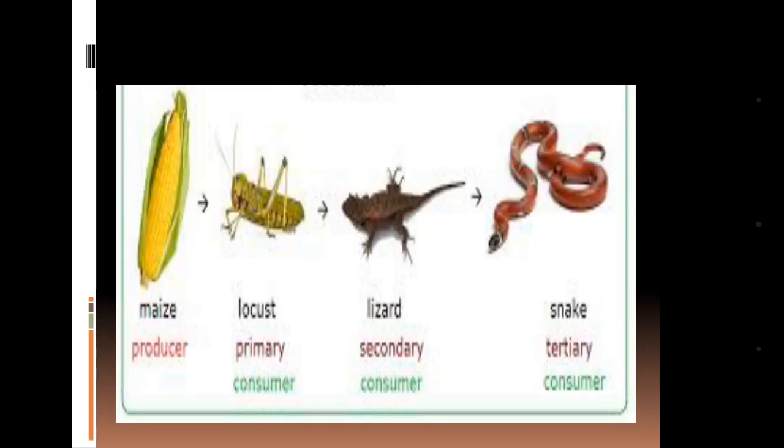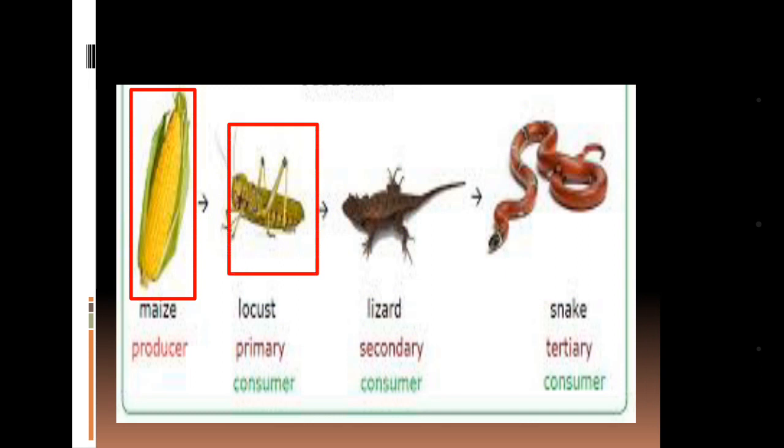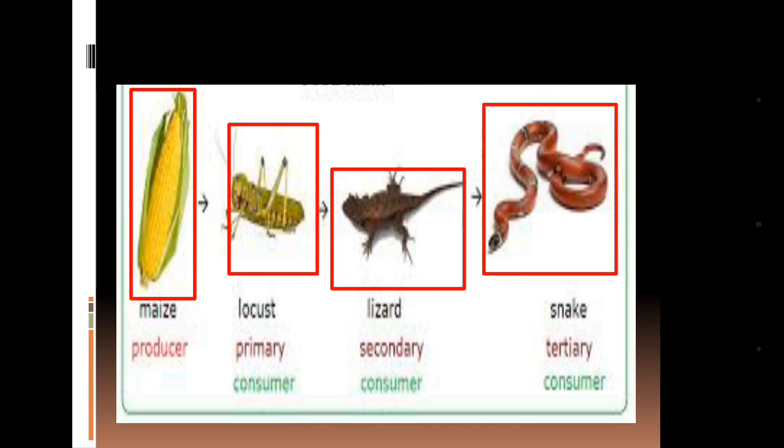And let's take a look again here. When the maize crop is taken by the grasshopper or locust, this is taken by the lizard, which is taken by the snake. So we can see a sequence here among which the food nutrient is transferred from one level to another level. So this sequence is called the food chain.